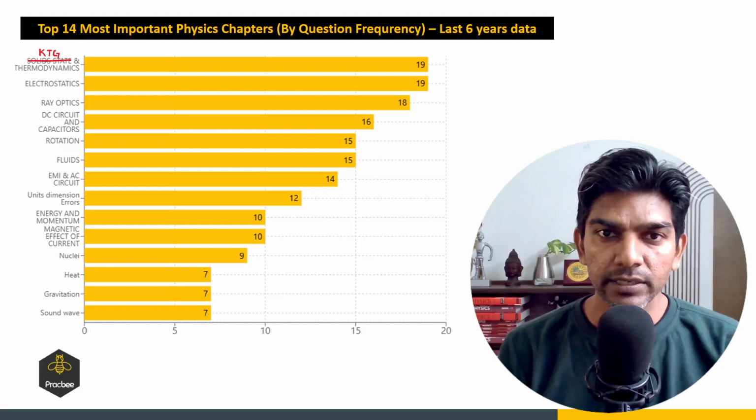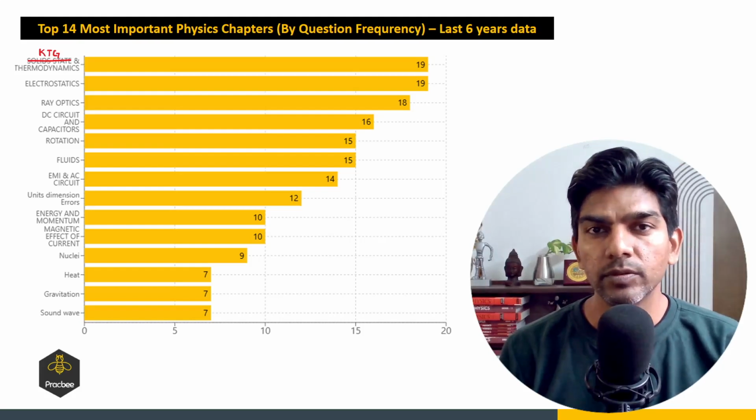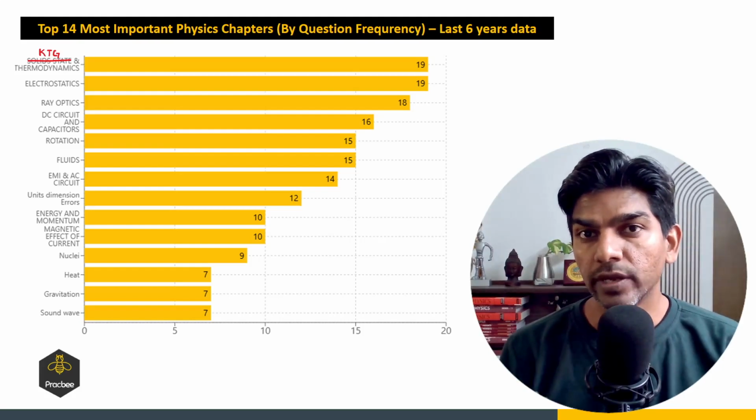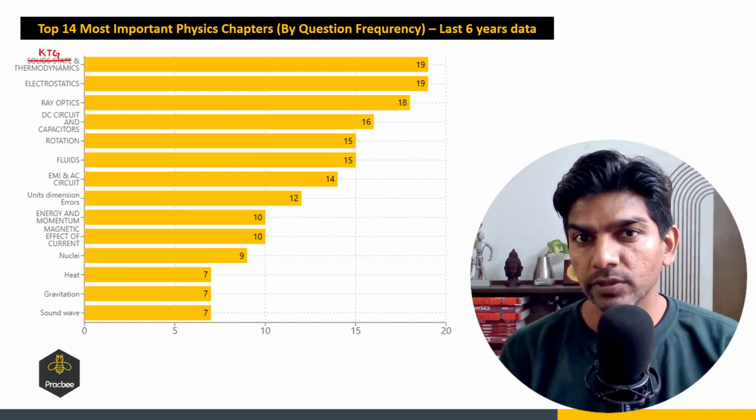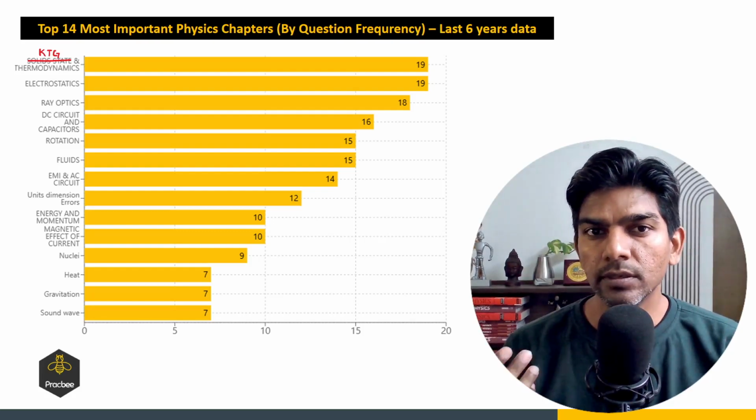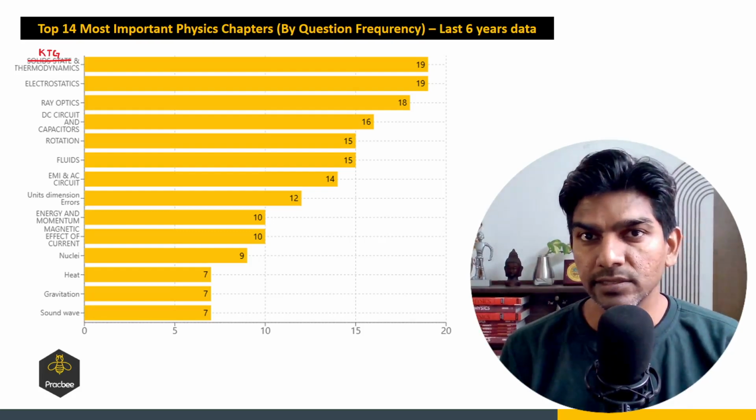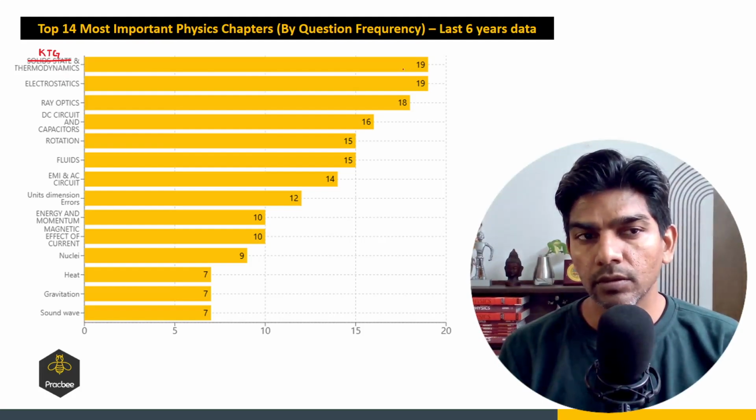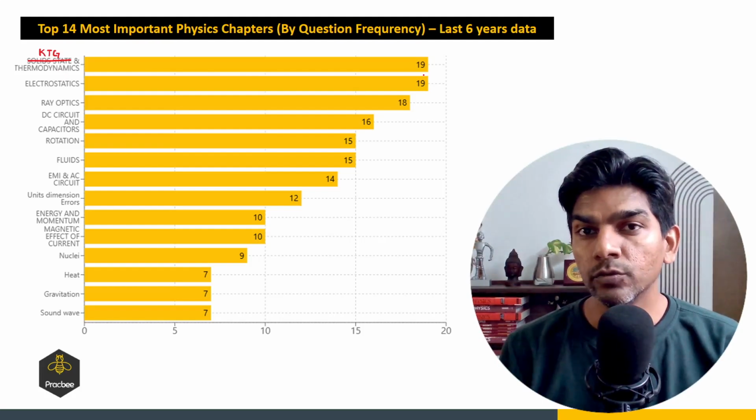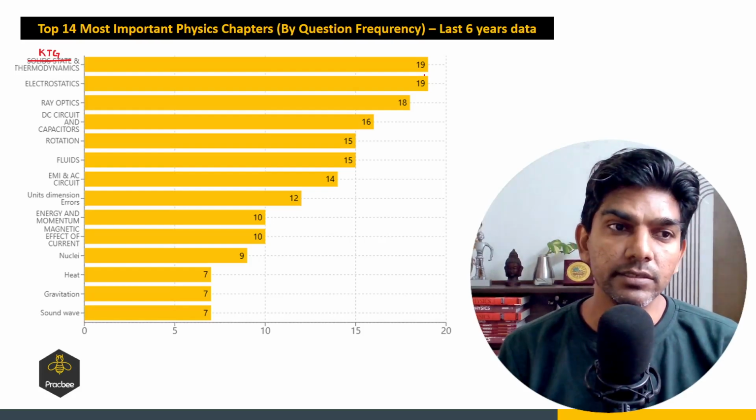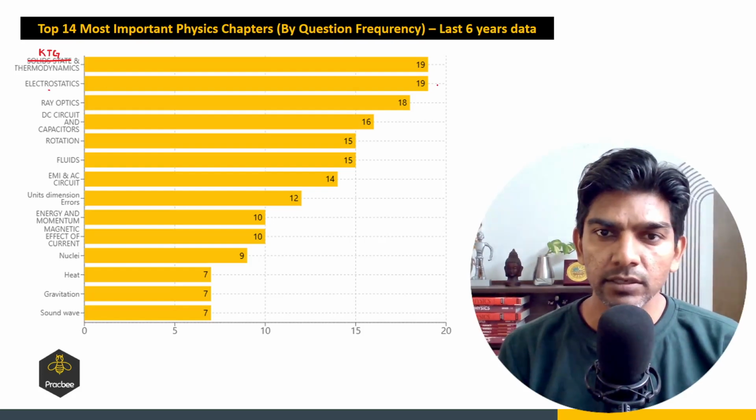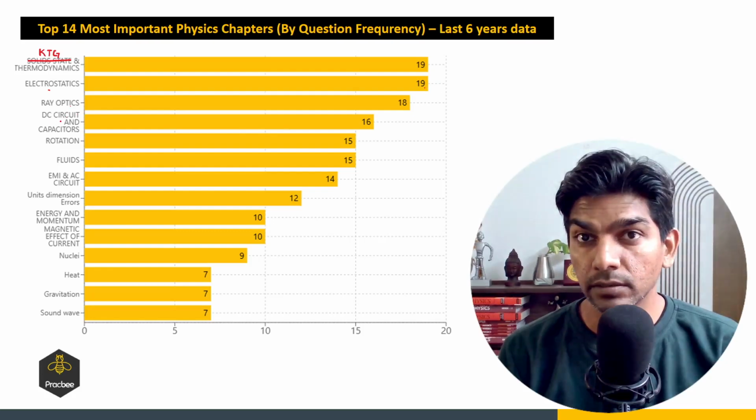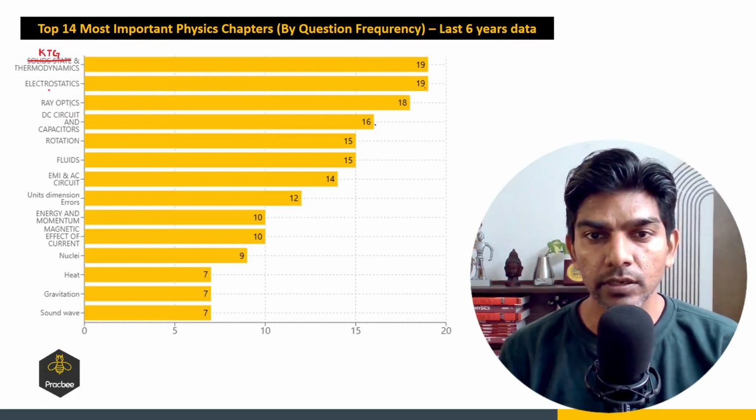Right, so now let us see the next agenda, which is the top 14 chapters which you have to target. I have jotted down these 14 chapters based on the question frequency of the last 6 years papers. So first we have KTG and thermodynamics. From this chapter, around 19 questions came in last 6 years. And then we have electrostatics, around 19 questions, then ray optics 18, then current, electricity and capacitors around 16 questions,